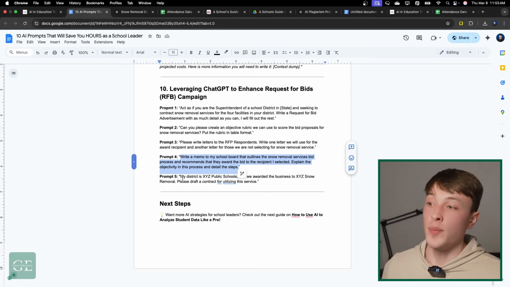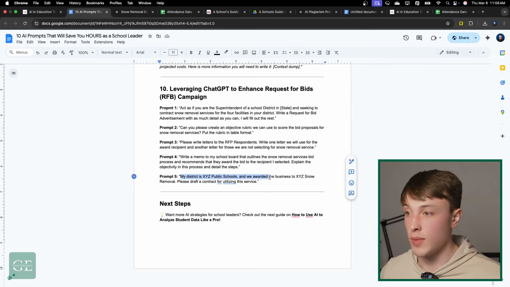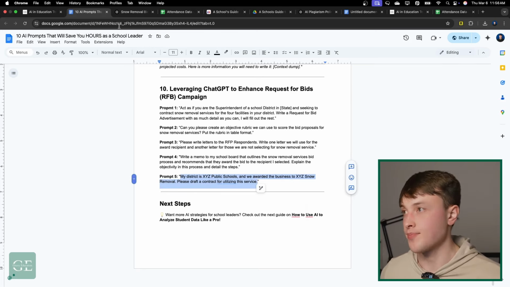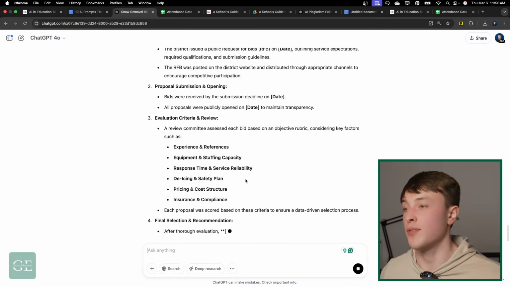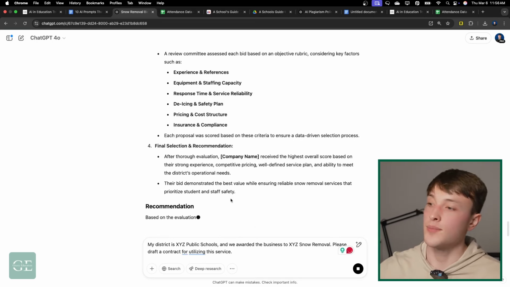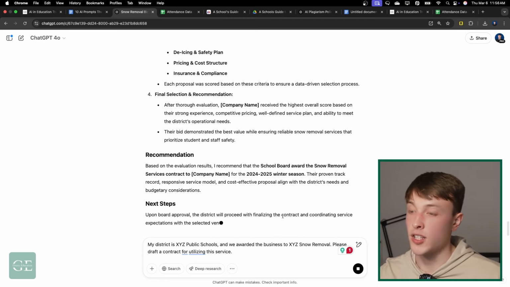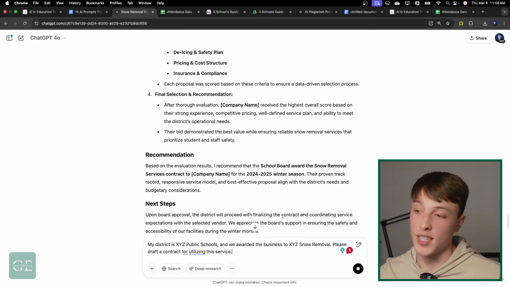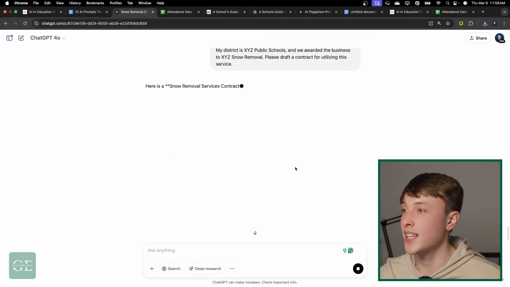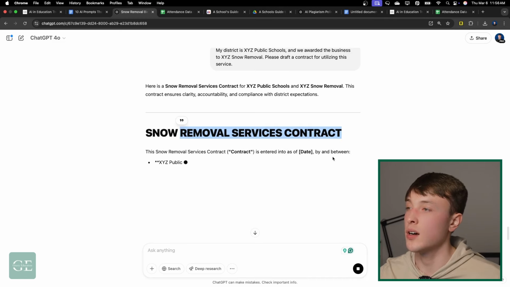And then the last step says my district is XYZ Public School and we awarded XYZ Snow Removal. Please draft the contract. So making the contract is the last step. Okay, now we went through the whole process. Now we need to get a contract over to the winner. ChatGPT is a great tool for creating contracts, and it is above the 90th percentile on the Uniform Bar Exam, the exam that our lawyers take. So I can send this through, and then we'll go ahead and create our snow removal services contract.